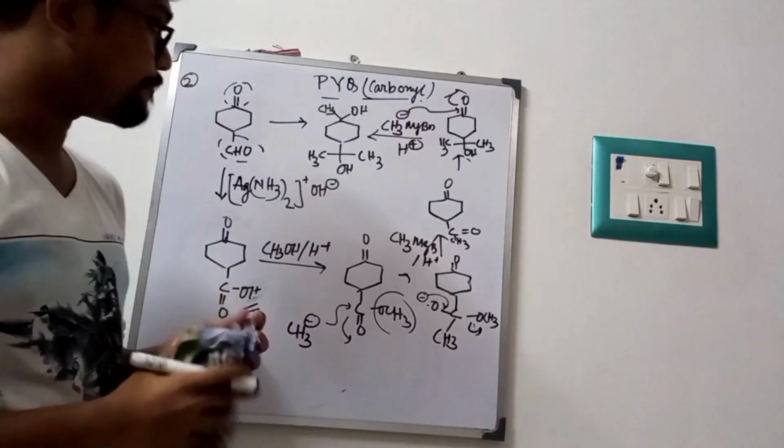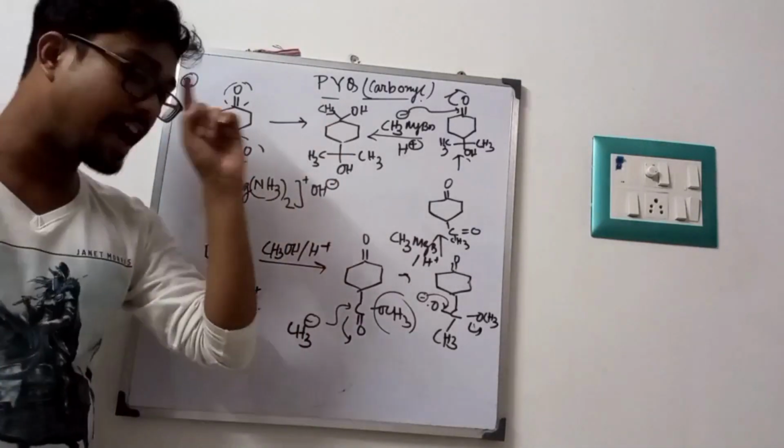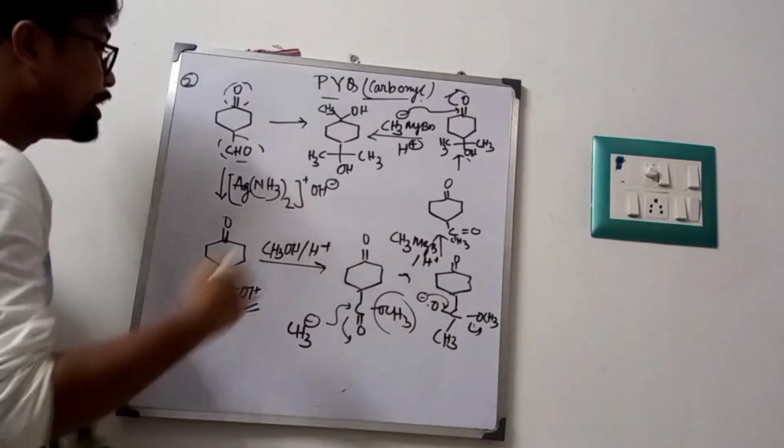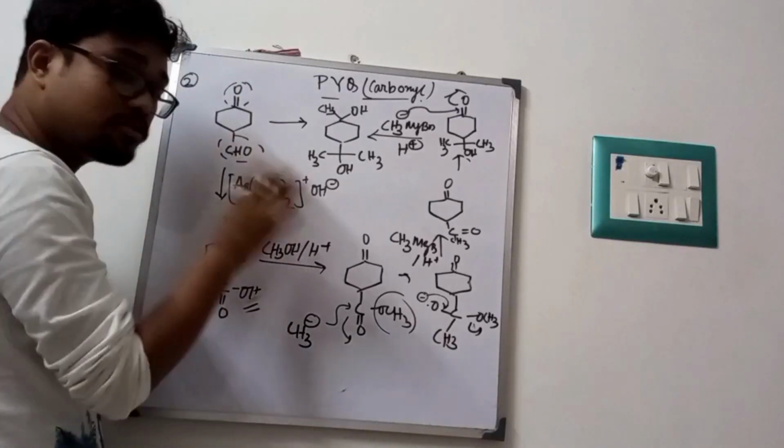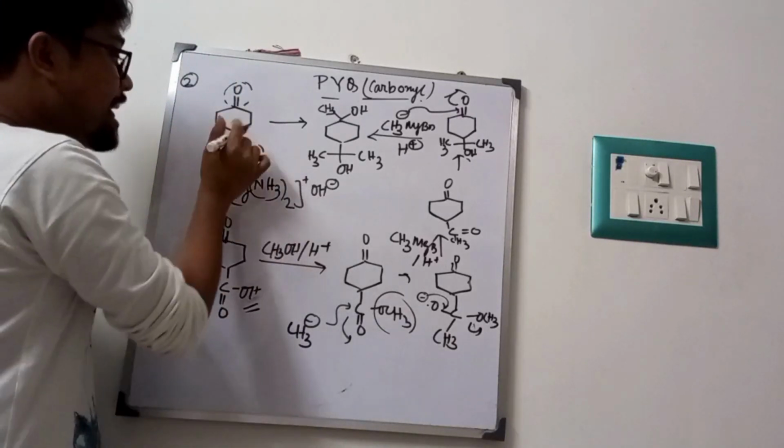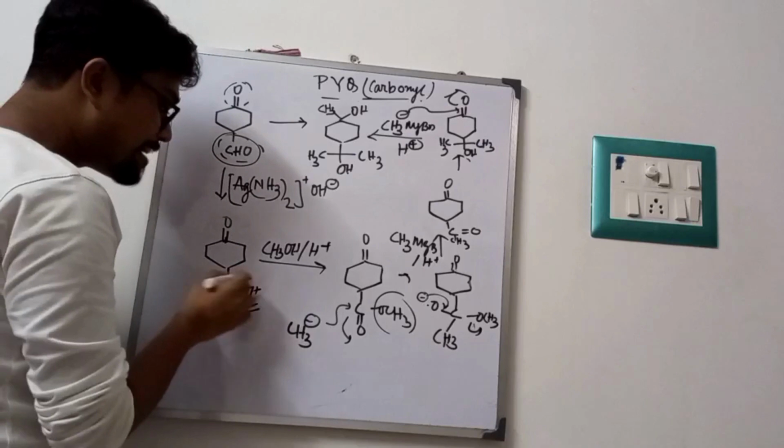So this is a very interesting problem. The first idea of thinking is that Tollens reagent is a mild oxidizing agent and oxidizes specifically the aldehyde to acid.